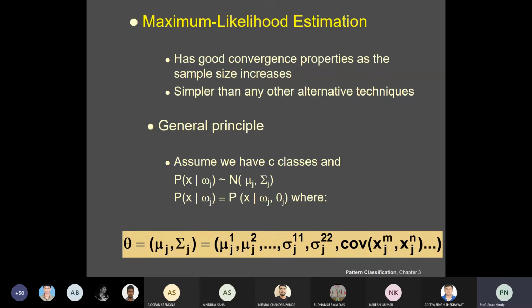Then you have sigma j1, sigma j2, and so on. It depends: if you are using a univariate case, then you can have this sigma square, or if it is a multivariate case, you will have to have this covariance, the sigma of these things, the covariance matrix. So that's why it has been written in this way.